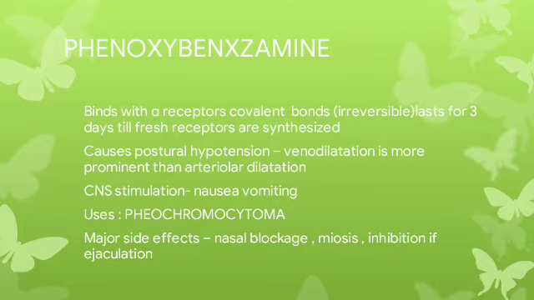Now let's see about the individual drugs. Phenoxybenzamine is a non-selective alpha blocker. It blocks both alpha 1 and alpha 2 receptors. It reacts with the alpha receptors by forming strong covalent bonds. This blockade is irreversible, develops gradually, and lasts for 3 to 4 days till fresh receptors are synthesized.